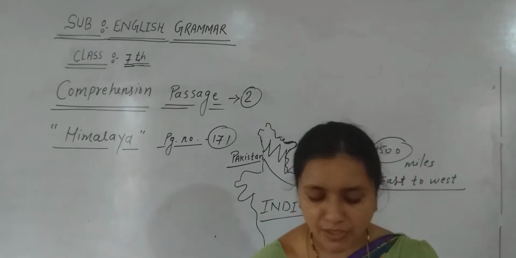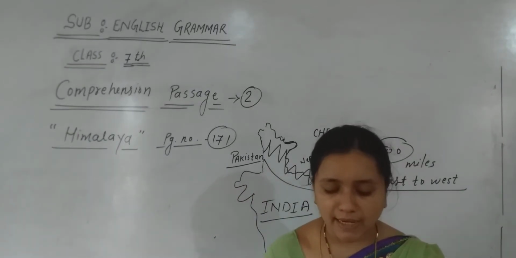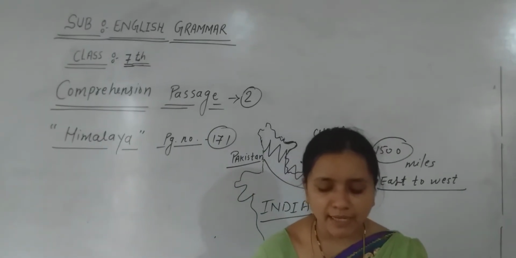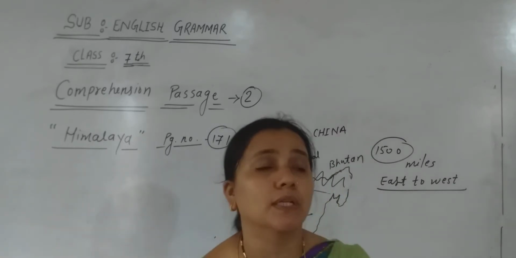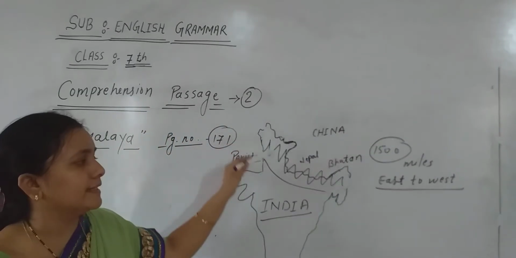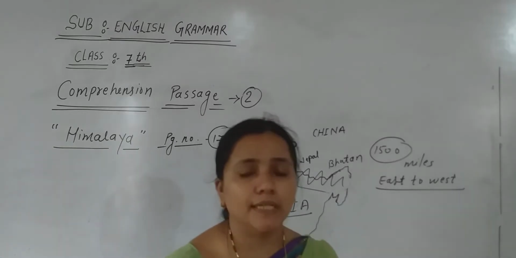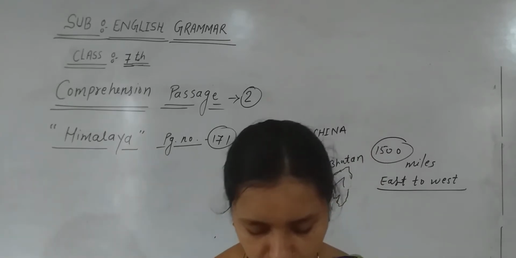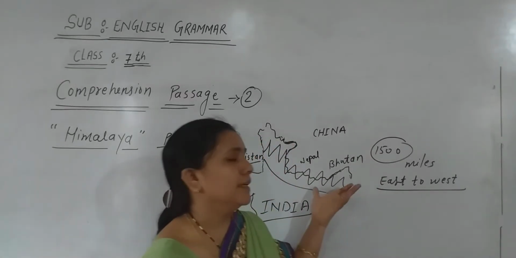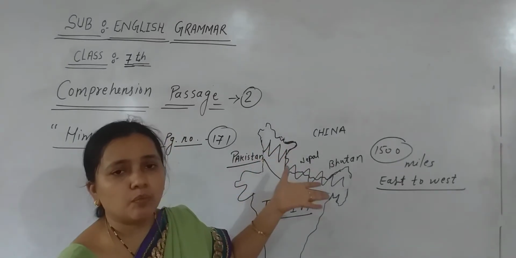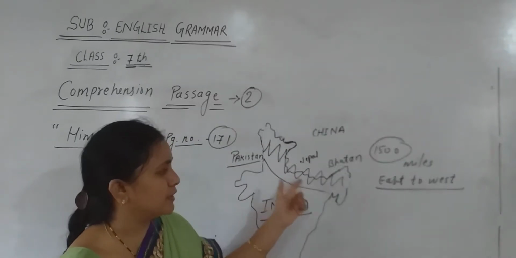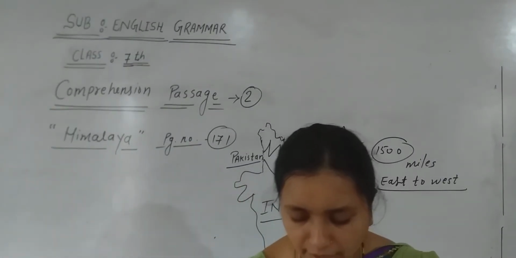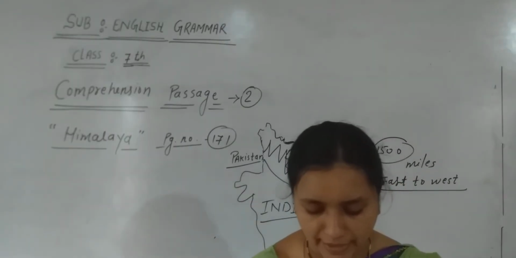The Himalayas are picturesque mountains. Picturesque means attractive mountains. The Himalayas are the attractive mountains located in northern India, as you can see. They cover 2,000 miles from Kashmir to Assam. From Kashmir to Assam, approximately nearly 2,000 miles of area is covered.